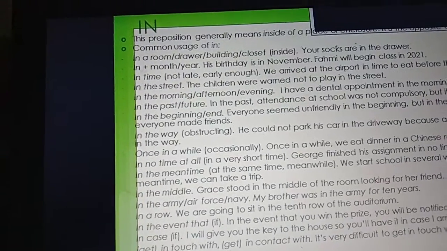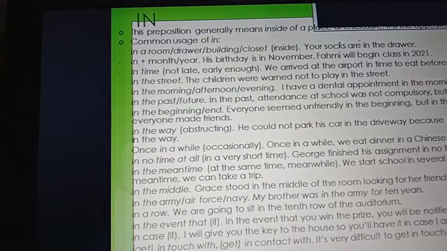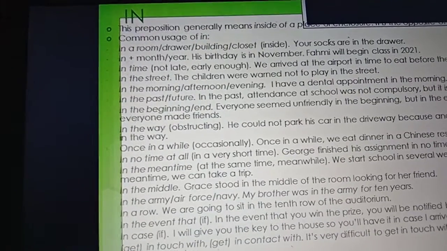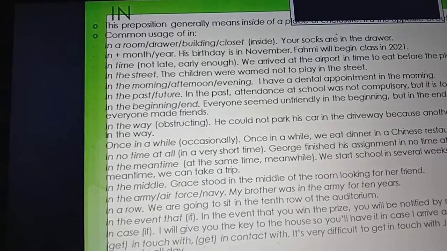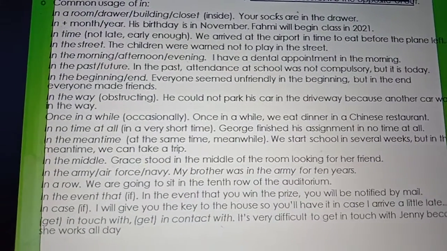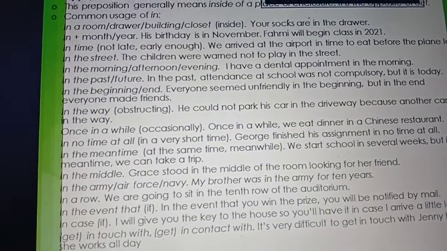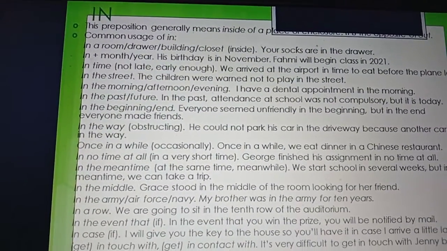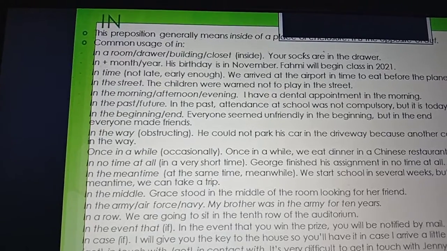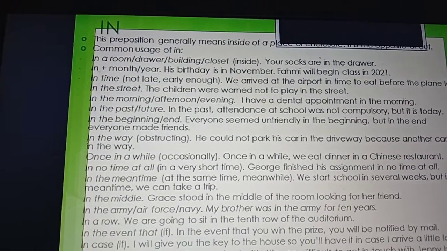In the street: the children were warned not to play in the street. In the morning, or afternoon, or evening: I have a dental appointment in the morning. In the past or future: in the past, attendance at school was not compulsory, but it is today. In the beginning or end: everyone seemed unfriendly in the beginning, but in the end, everyone made friends.